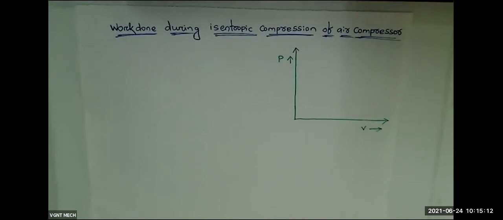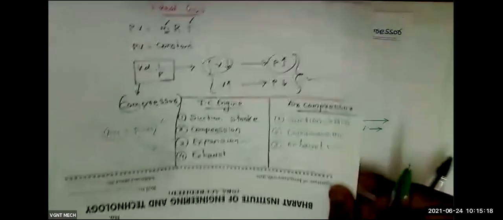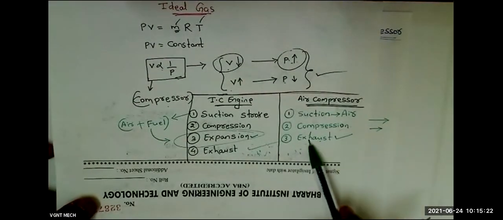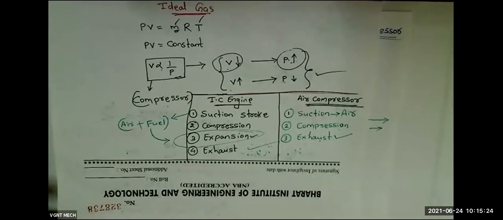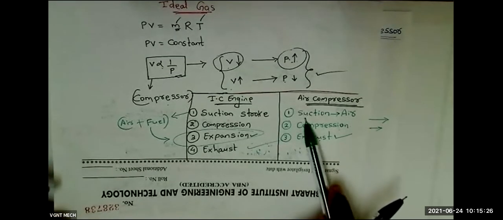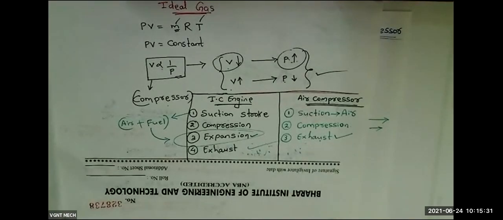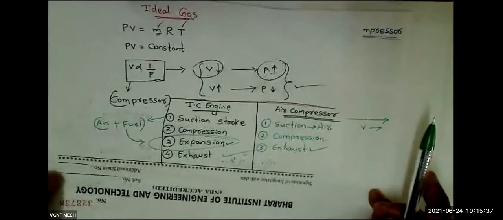In the air compressor we have a total of 3 stages: one is the suction stage, second is compression, and third is exhaust. During the suction stage, the inlet valve will open and atmospheric air will enter the engine cylinder.